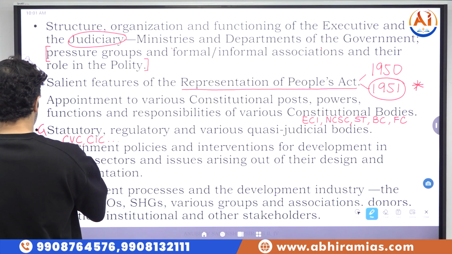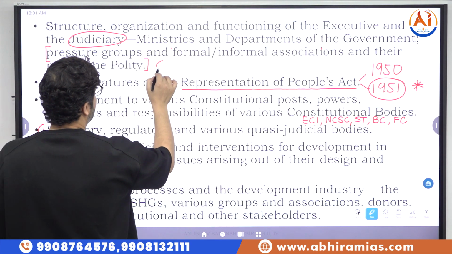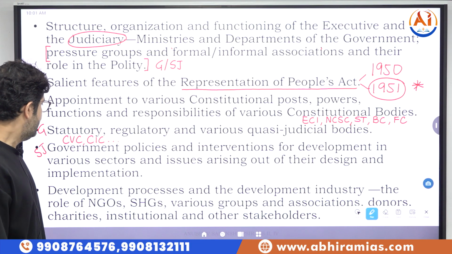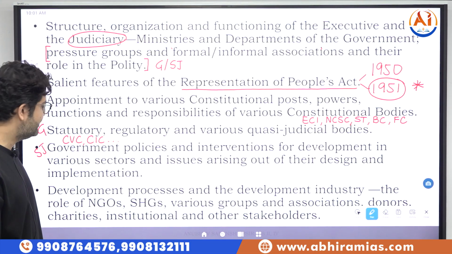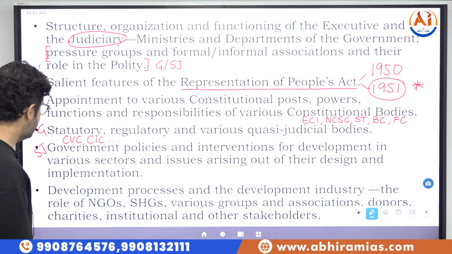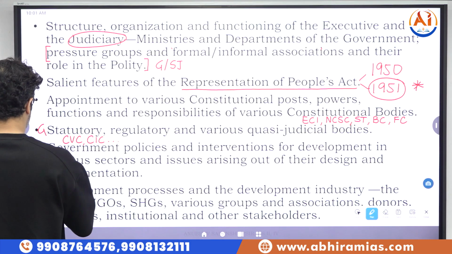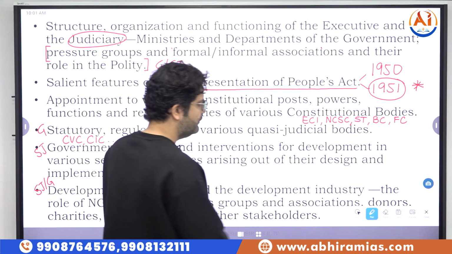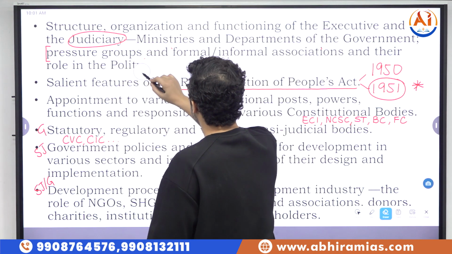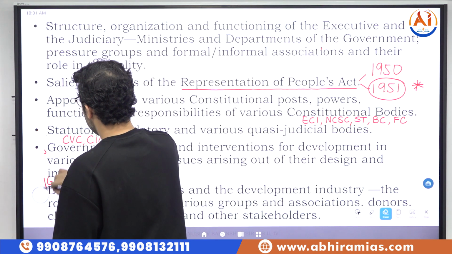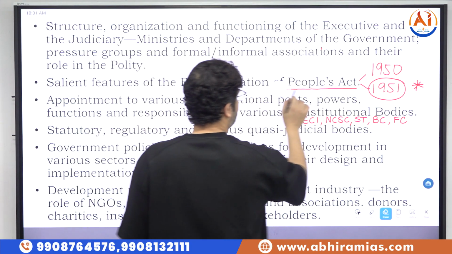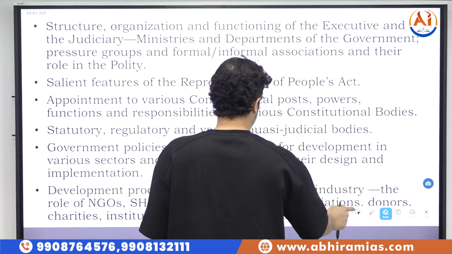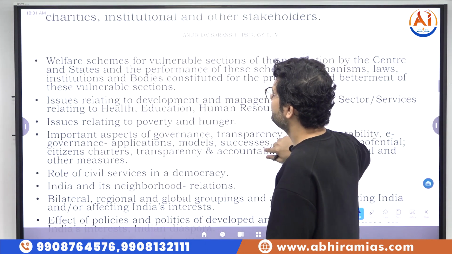So, social justice. This also can be a governance or a social justice topic depending on the organization. Then development processes and the development industry, the role of NGOs, SHGs, same thing again, a social justice or a governance topic. Let's now move on. So you can always have a syllabus copy and mark these in your syllabus with respect to also the important areas from where there is a higher chance of getting a question.